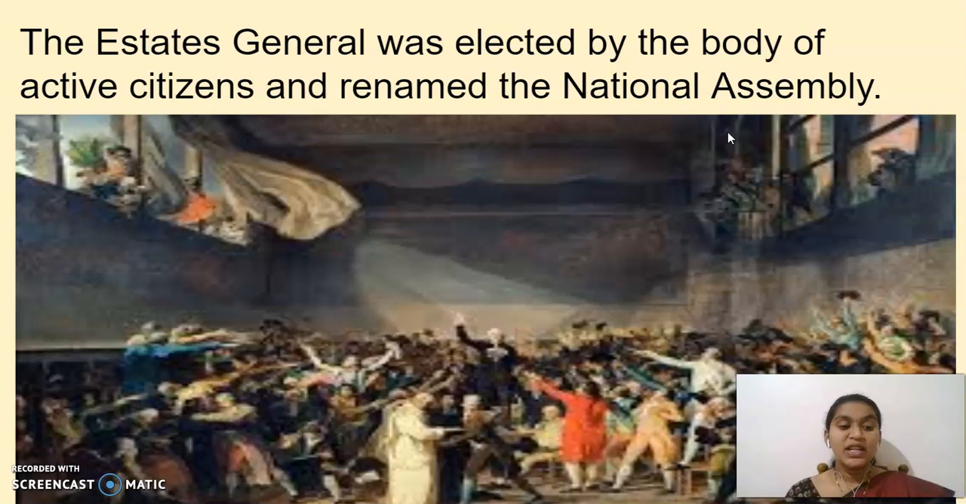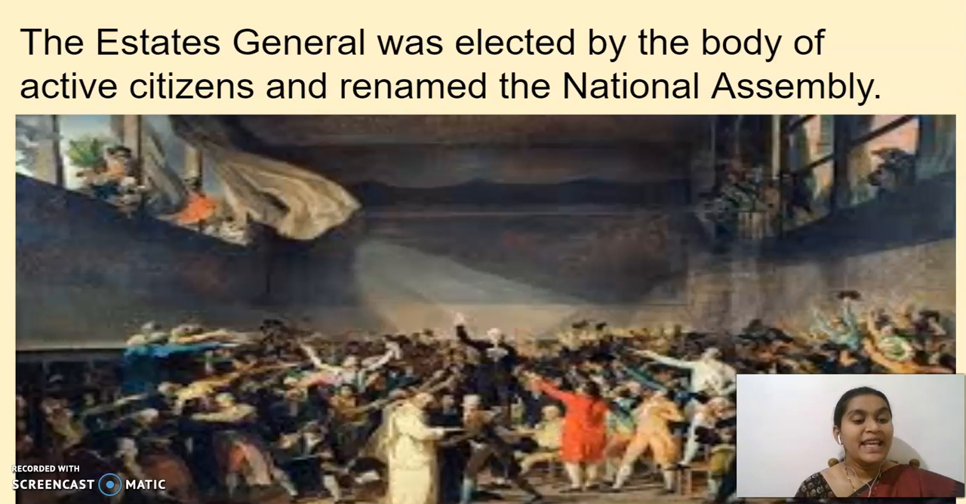So here what happens, children? Just now I told you. The king alone cannot take the decision to increase the taxes. So he called the meeting of all the three estates, the Estates General meeting. That time the voting right was not equal. Yes or no? All the estates had one vote each. But the third estate demanded that each person should have a voting right.